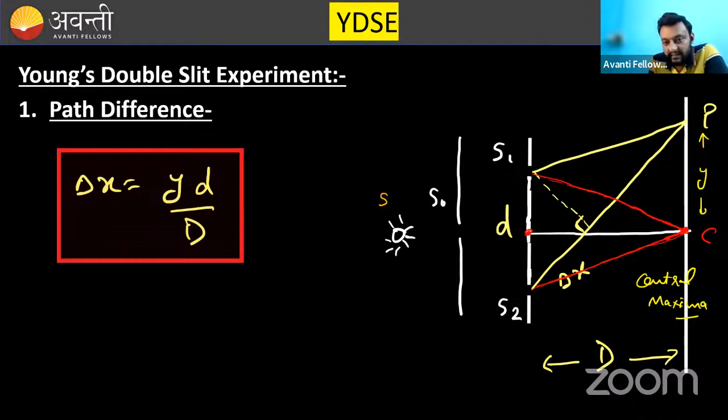Remember this: y small d by capital D. What is small d? The separation between the two slits. Capital D is the separation of the screen. The path difference, you should remember, is y small d over capital D. I think you understand what the path difference is. In the diagram, what is the path difference? This portion is the path difference. This is the extra portion that I have highlighted. This is the path difference, which is denoted by delta x.